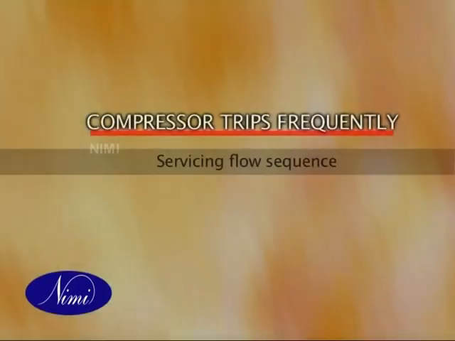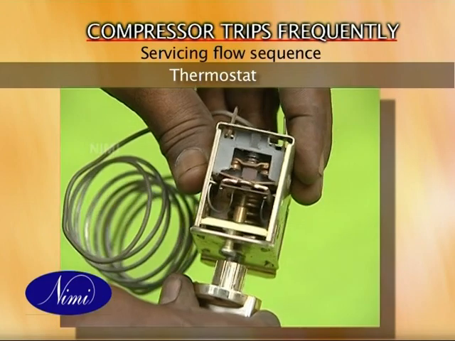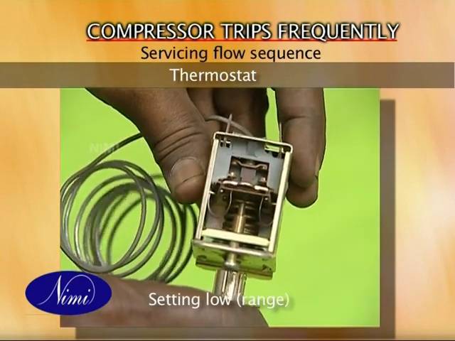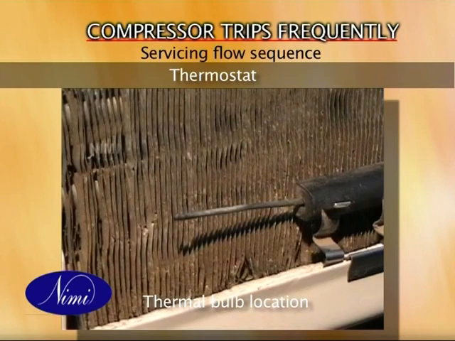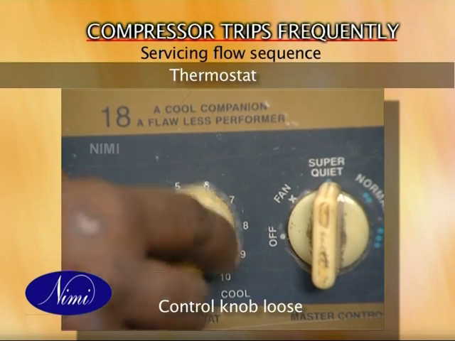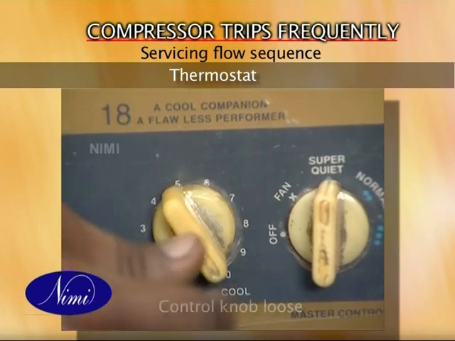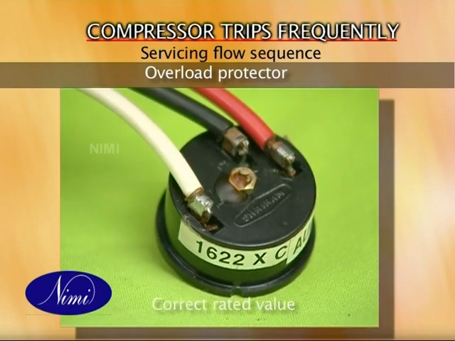Servicing flow sequence for compressor trips frequently. Check the thermostat. The setting is in the low range. Thermal bulb location, or there could be just the control knob is loose. Check the overload protector. Correct rated value.